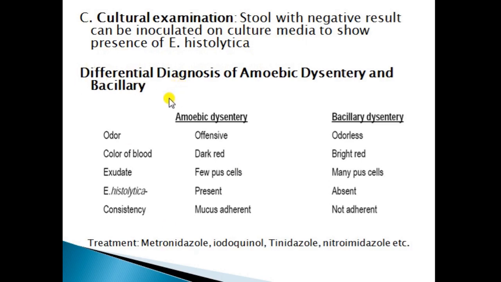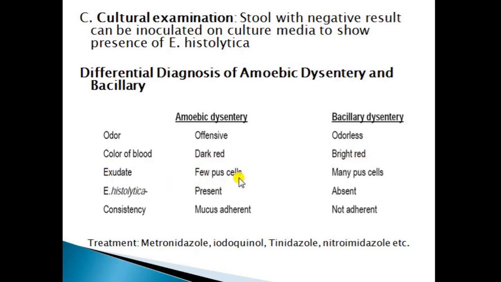Now we will discuss the important diagnostic differences between amoebic dysentery and bacillary dysentery. First one is odor. In case of amoebic dysentery, the odor is offensive, whereas in bacillary dysentery, it is odorless. Color of the blood: the blood which appears in stool is dark red, whereas in bacillary dysentery the color is bright red.